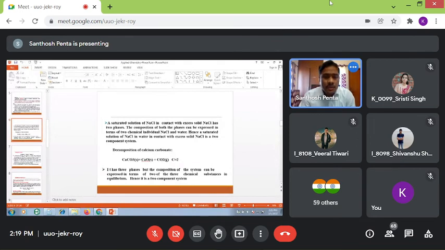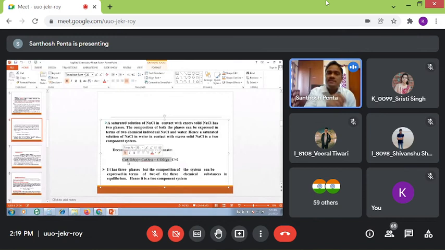Looking at the chemical reaction, forget about Willard Gibbs for now. Here calcium carbonate is one chemical constituent, calcium oxide is there, and carbon dioxide is there. So 3 chemical constituents are there. This is in the general manner. But as per Willard Gibbs, according to his definition, what is the definition?